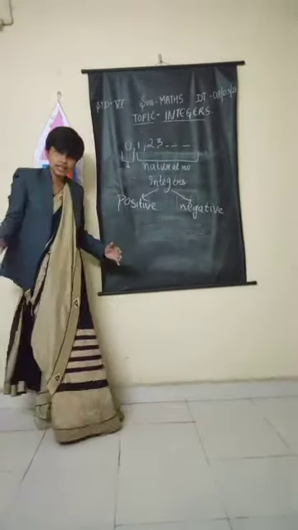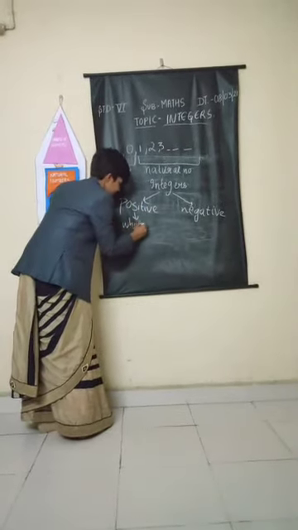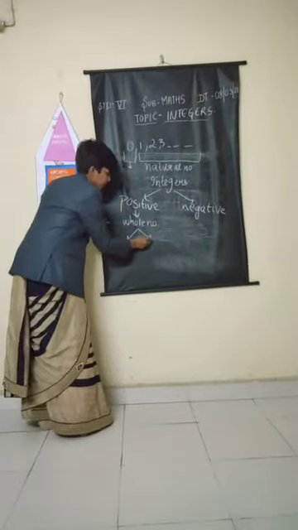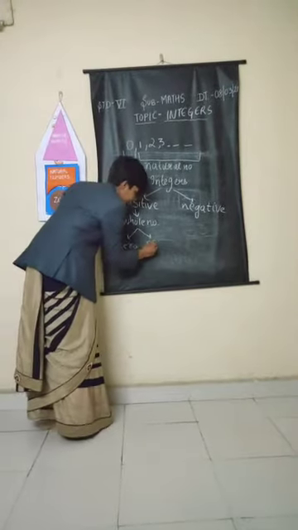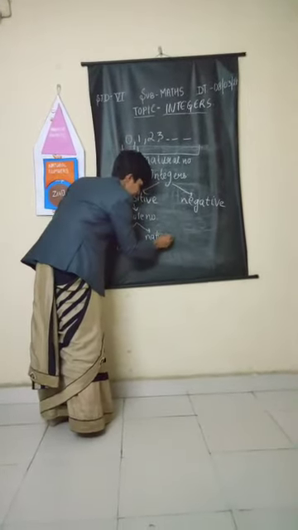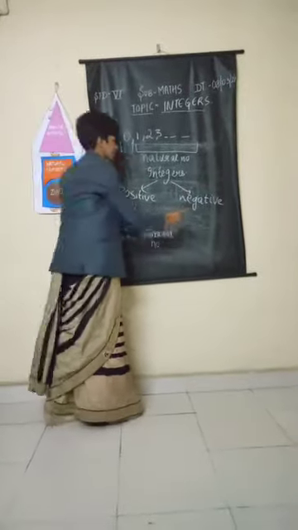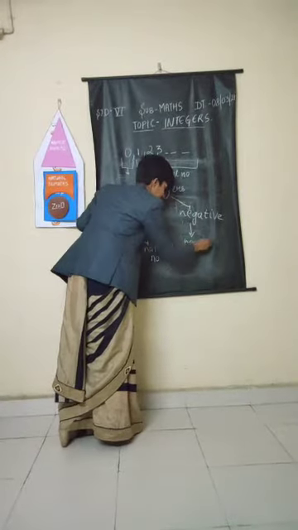As we just studied, positive integers include whole numbers, which further include 0 and natural numbers. And negative integers include negative numbers, simple negative numbers.